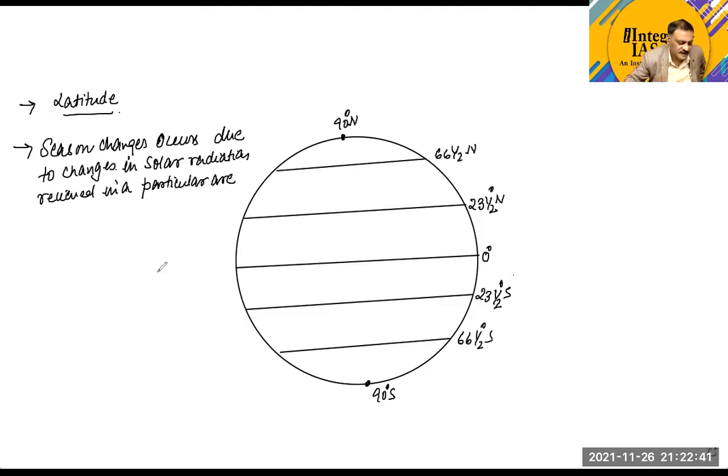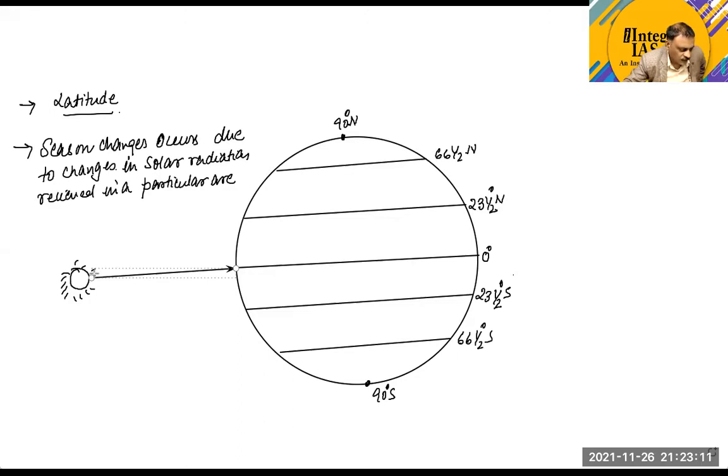Now try to understand this point. Now this is the sun, and we take solar radiation from the sun. Now at the equator, you can see that the radiation reaching the Earth's surface is more or less perpendicular.